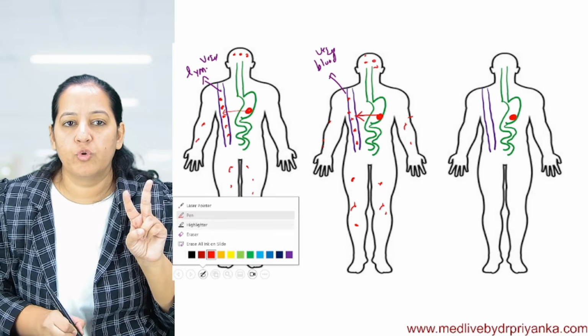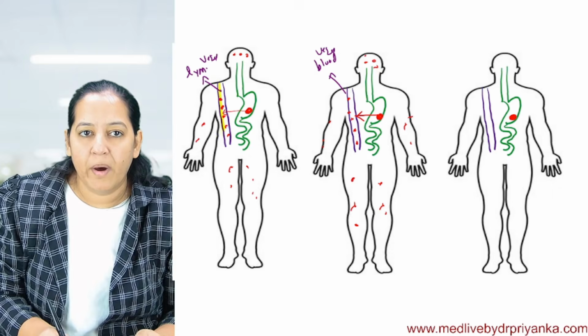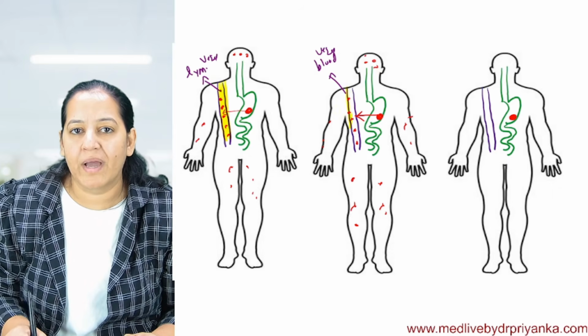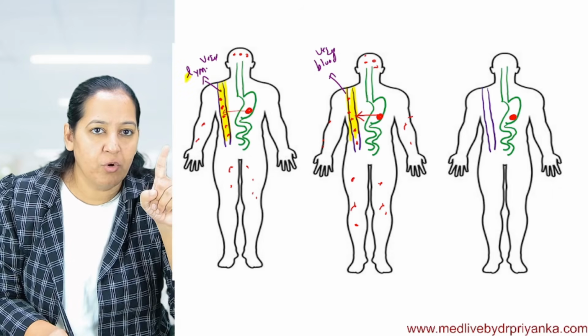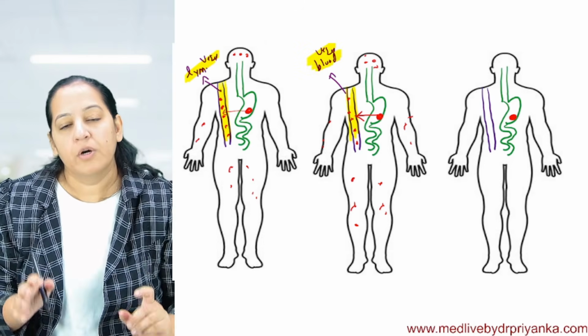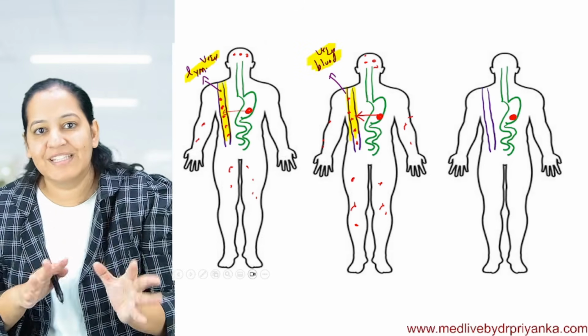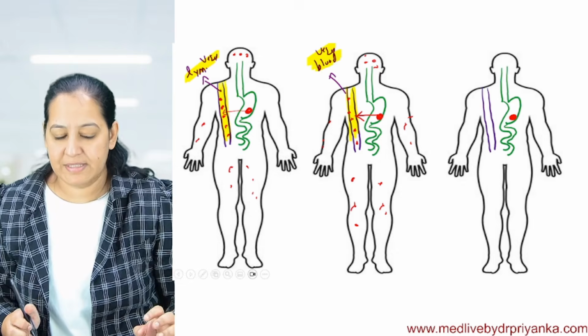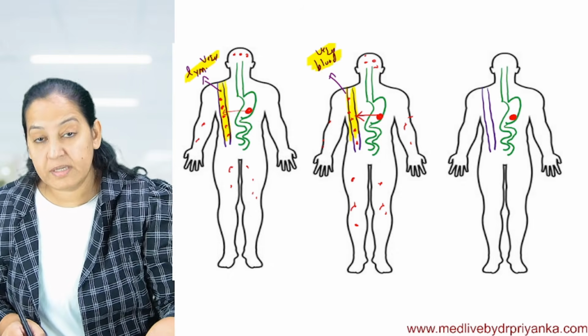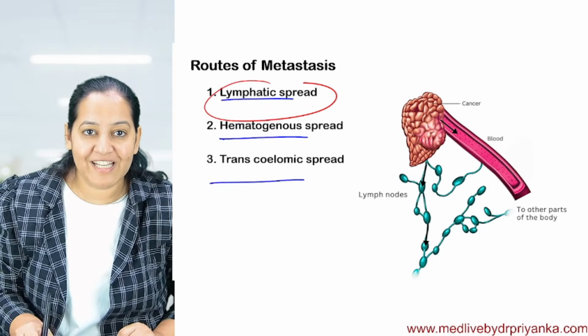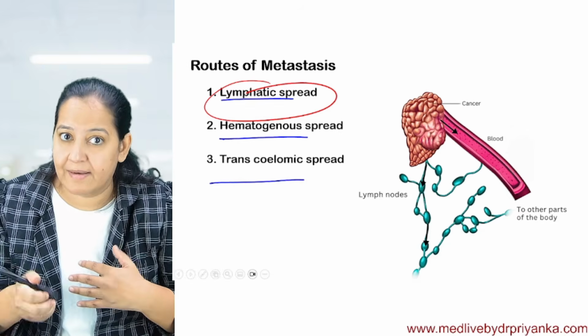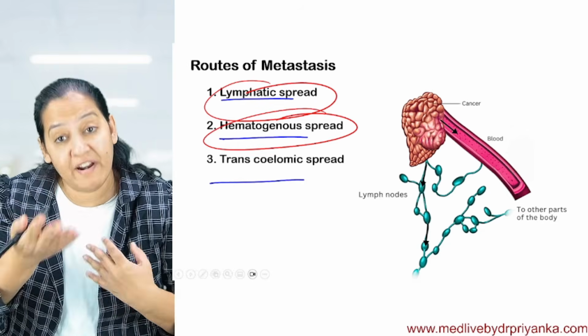So till now I taught you two routes. What are the two routes, people? One is via lymphatic vessel, one is via blood vessel. So this is the lymphatic route and this is the hematogenous route, via which the primary tumor spreads into multiple secondaries. Say, people, got it? Now, what is the third route? You have understood lymphatic spread is via lymphatic vessel. Hematogenous spread is via blood vessel.